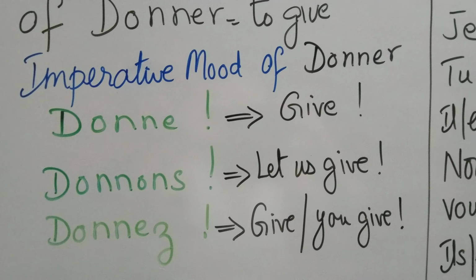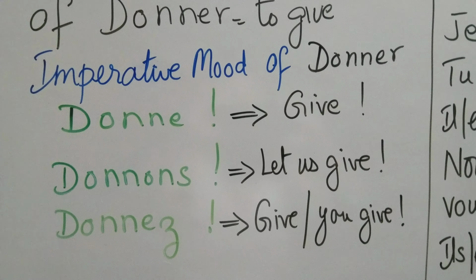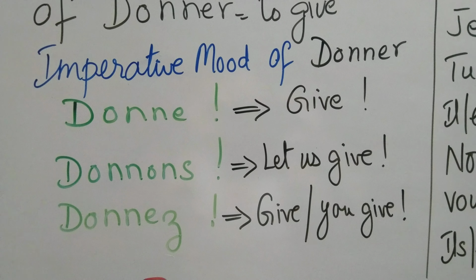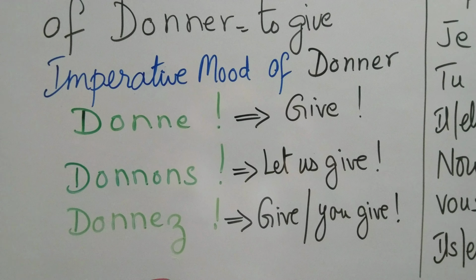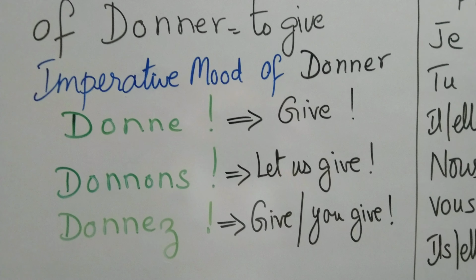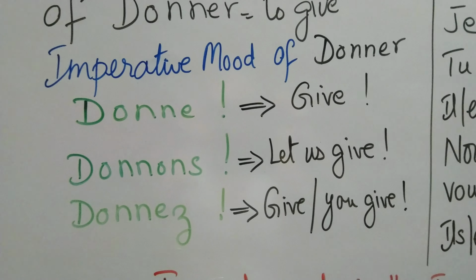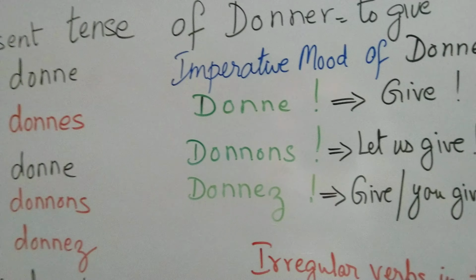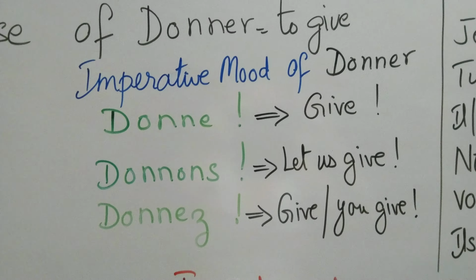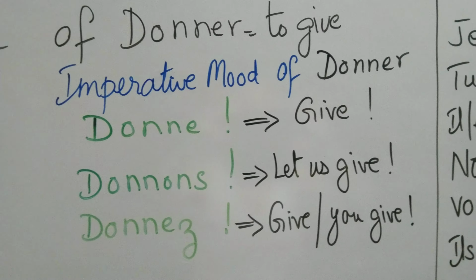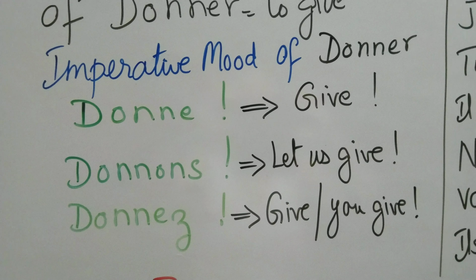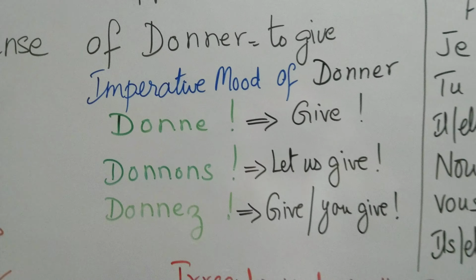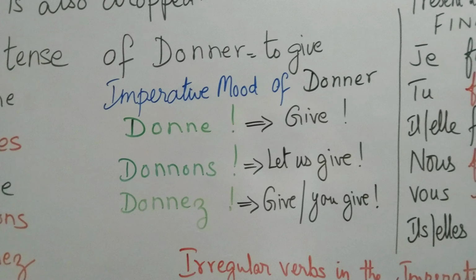So only the verb form will be written with an exclamation mark at the end. So donne, because I've removed the final s, it's an er verb. Donnons, as it is, and donnez. So this means give, let us give, you give, or again it means give. So this is the imperative mood of the verb donner.